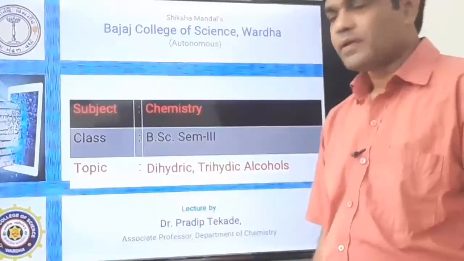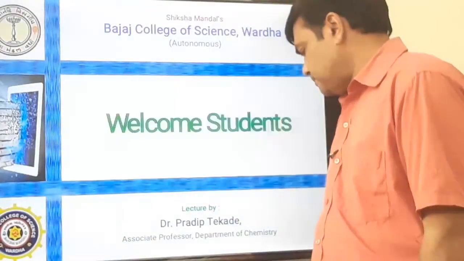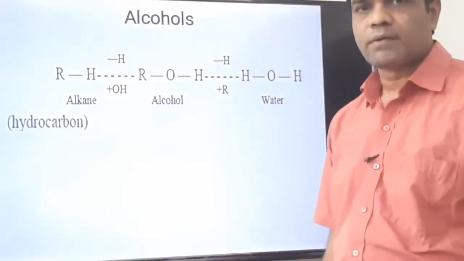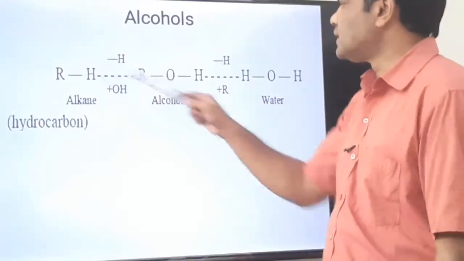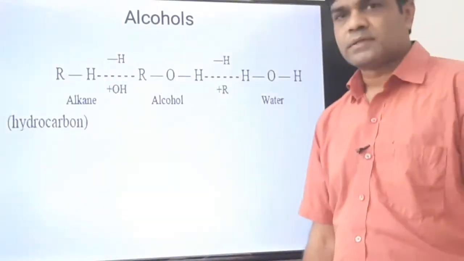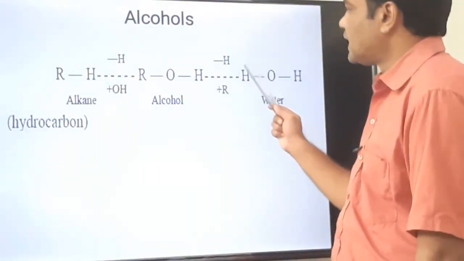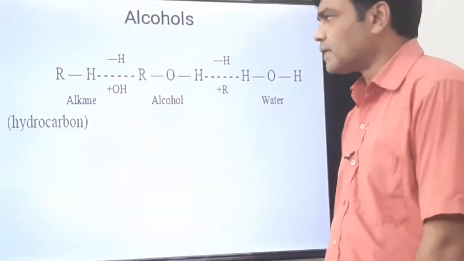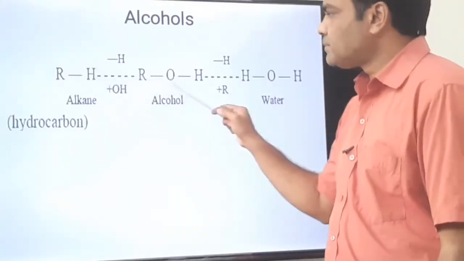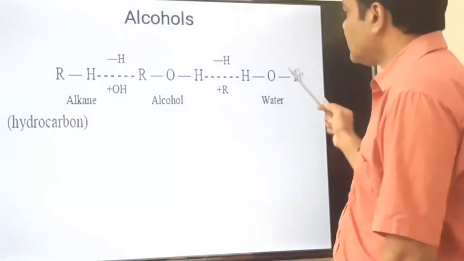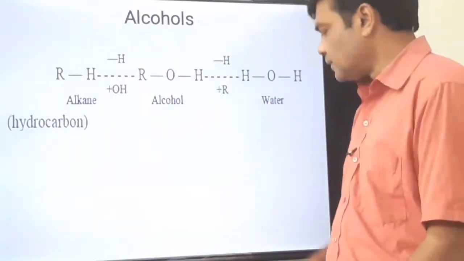Friends, in this lecture we have to discuss dihydric and trihydric alcohols. Everybody knows that alcohols are considered a derivative of alkane in which hydrogen is replaced by an OH group. Or sometimes alcohols are considered a derivative of the water molecule, H2O, in which H is replaced by R, the alkyl group. So theoretically, we can prepare alcohol from alkane by replacing H by OH, and we can consider alcohol a derivative of water by replacing hydrogen with an alkyl group.